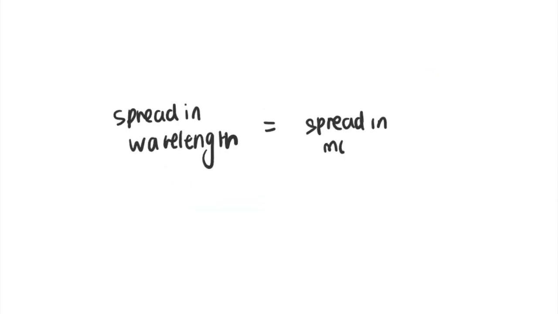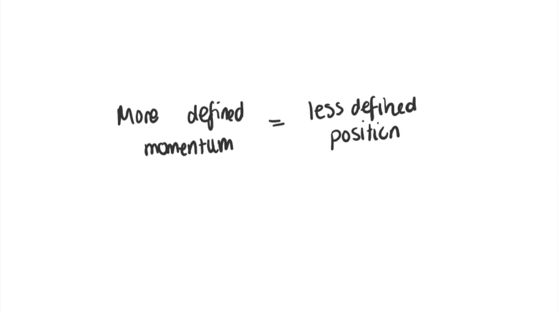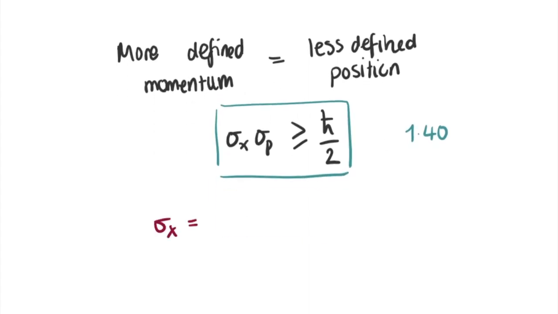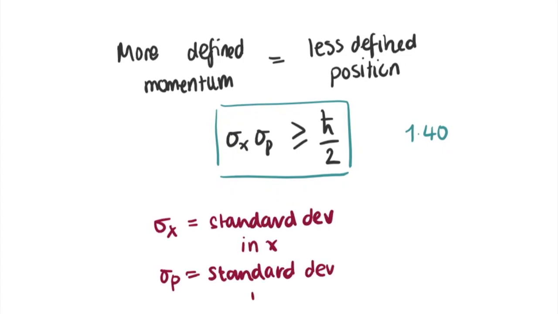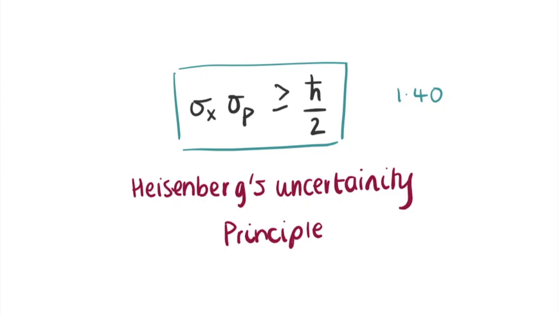Therefore, a more defined momentum gives a less defined position. Quantitatively, we can say that sigma x times sigma p is greater than or equal to h bar over 2. Sigma x is the standard deviation in x and sigma p is the standard deviation in p. This is the famous Heisenberg's uncertainty principle. We will prove this in chapter 3. Stay tuned. So what is this principle?